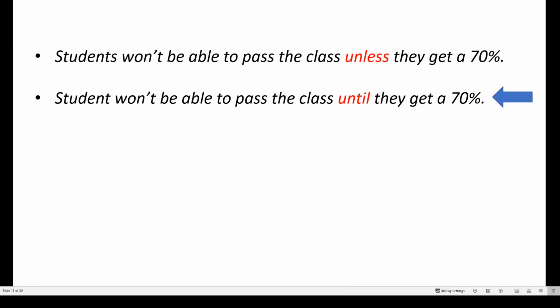That's right. The second sentence with until is the one that means that students getting a 70% will most likely happen in the future. There's a higher chance of this happening in the second sentence because until expresses a time relationship in relation to the future. In the first sentence, students won't be able to pass a class unless they get a 70%. Here, it's less likely to be true, it's less possible, and it sounds more like a hypothetical statement. In the second sentence, until they get a 70%, this sounds like it will most likely come true.